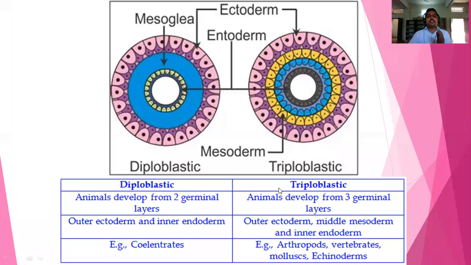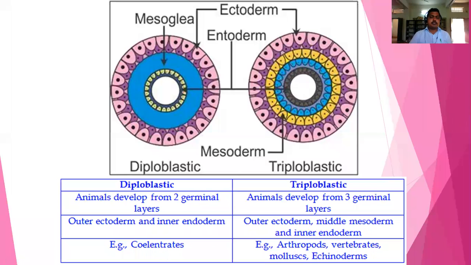So here we may see the differences between diploblastic and triploblastic. Animals that develop from two germinal layers are called diploblastic, and here animals develop from three germinal layers. Outer is the ecto and inner is the endo, and here outer, middle and inner: ectoderm, mesoderm and endoderm.